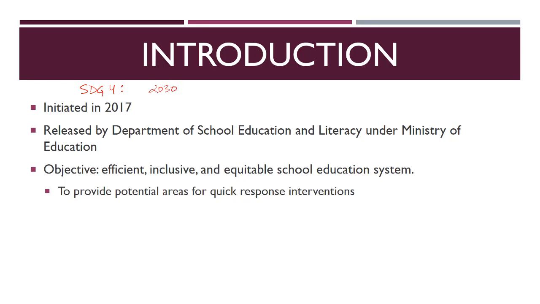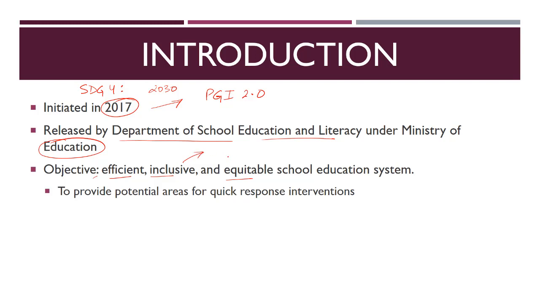If we talk about the performance grading index, there have been certain changes from the initial index which was released in 2017. Because of this, now the index is called as PGI 2.0. As I told you, the index is released by Ministry of Education, and within that it is released by Department of School Education and Literacy. The objective of the index is to provide efficient, inclusive and equitable school education system. It will be clearer when we look at the parameters of the index.